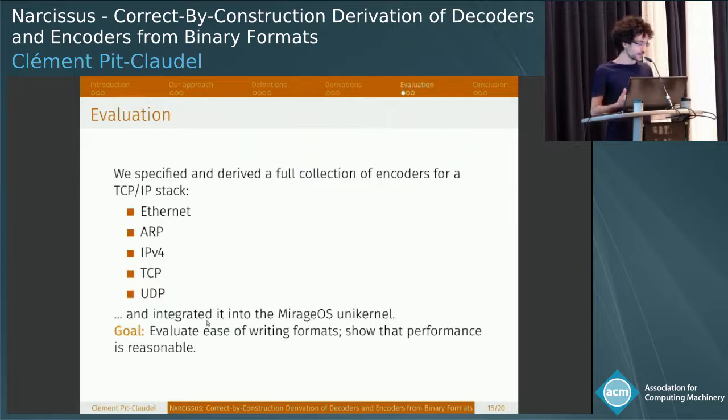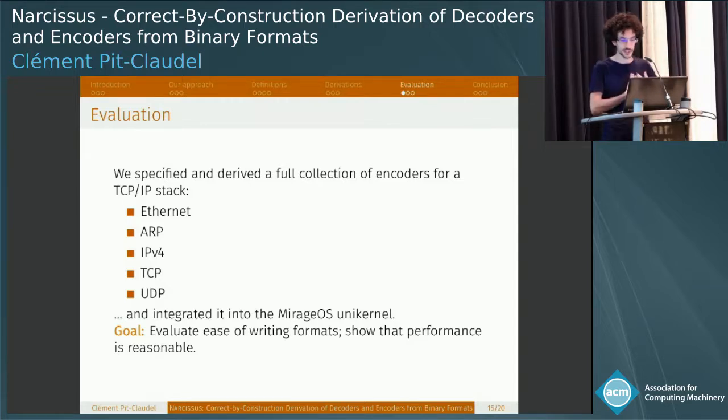So how do you evaluate this work? What we did is we took a collection of encoders and decoders that are commonly used. We did Ethernet, ARP, IPv4, TCP, UDP, and a few others actually. And then we integrated into this really cool project, which is called Mirage OS. It's a unikernel. That means that you write an OCaml program, and it'll give you a minimal set of libraries.